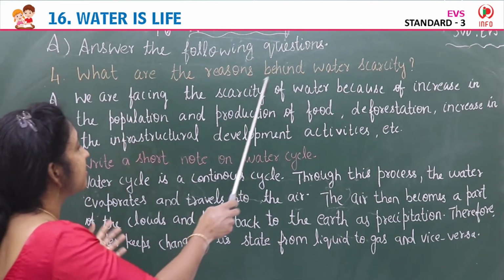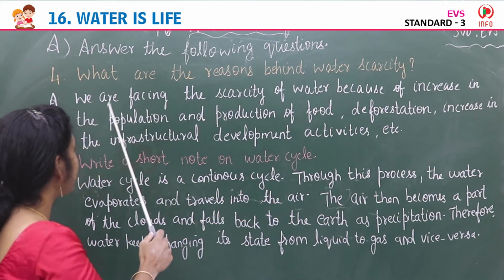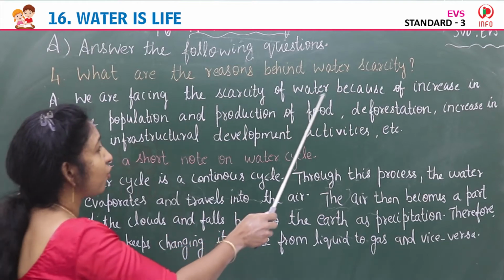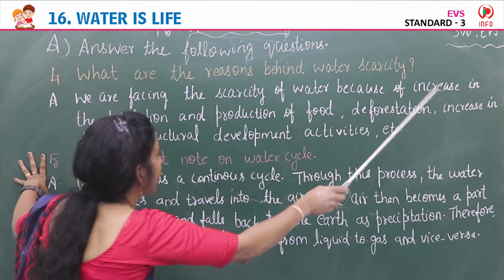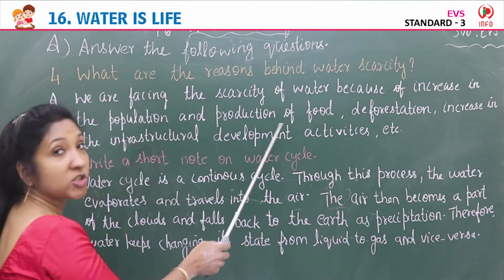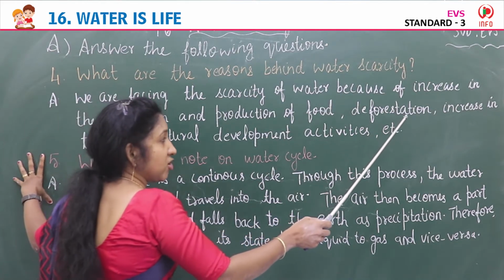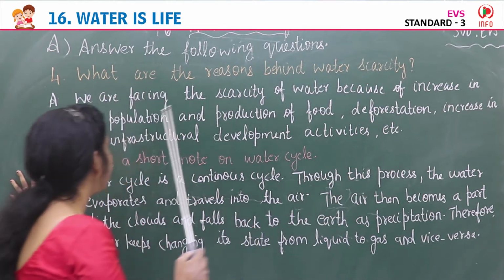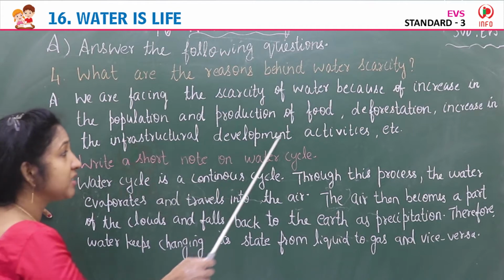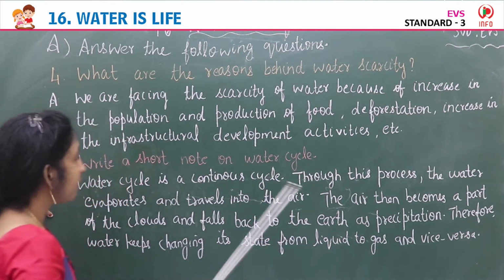So what are the reasons behind water scarcity? We are facing the scarcity of water because of increase in the population and production of food, deforestation, cutting of trees, increase in the infrastructural development activities, etc.